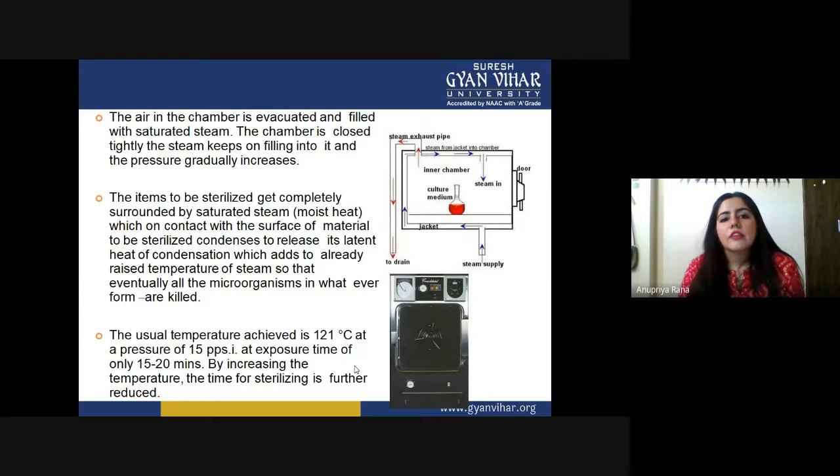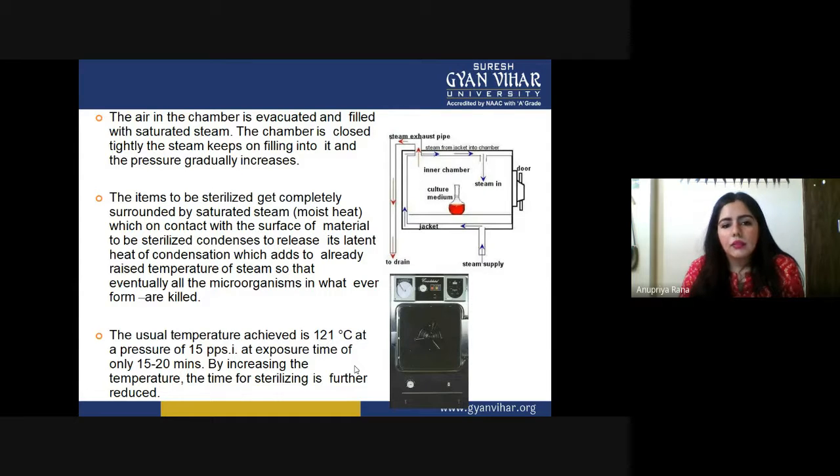The air in the chamber is evacuated and filled with saturated steam. The chamber is closed tightly, the pressure keeps filling into it, and the pressure gradually increases. There will be no outlet from it, because all the knobs are turned off. So the pressure inside keeps increasing, raising the boiling point.